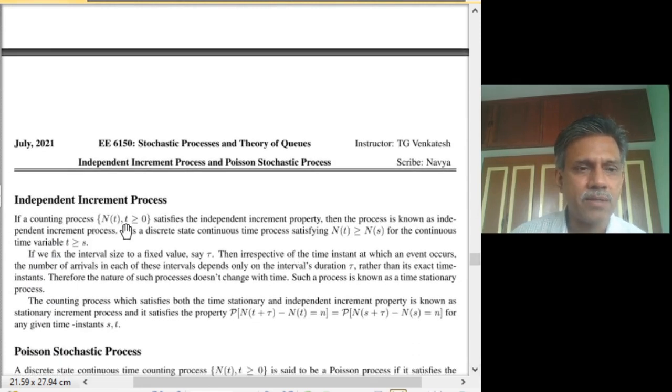So a counting process n of t, t greater than or equal to 0, satisfies the independent increment property, namely the number of arrivals in non-overlapping intervals are independent, then it is called an independent increment process.